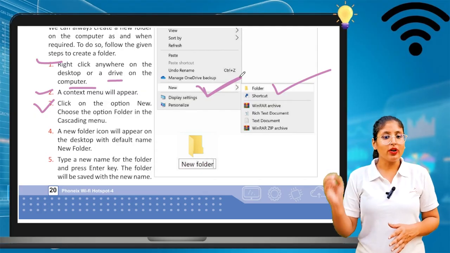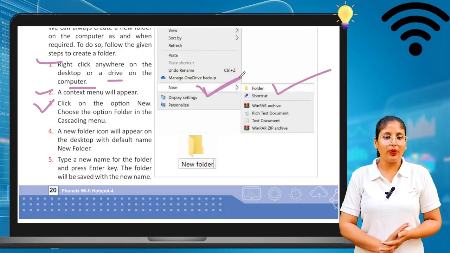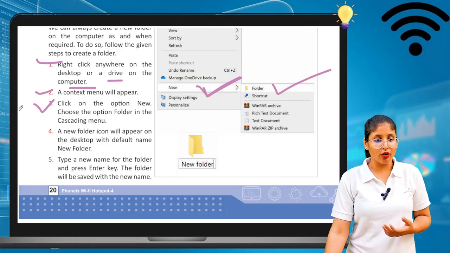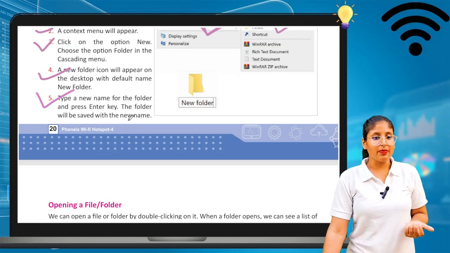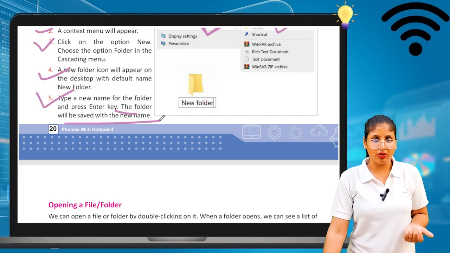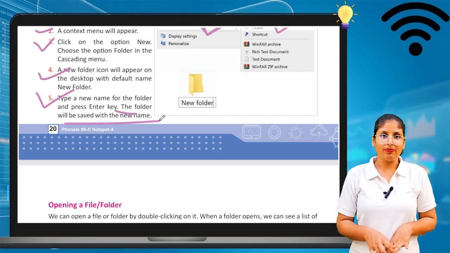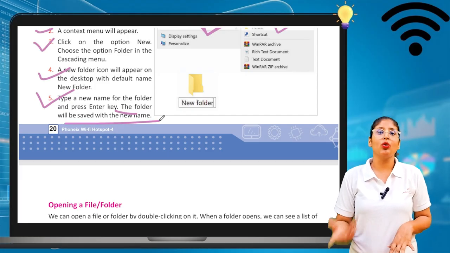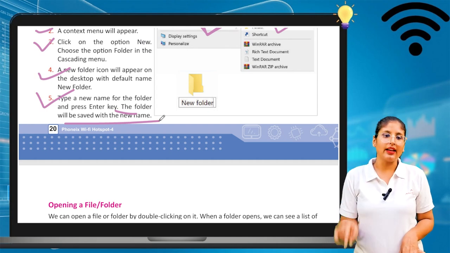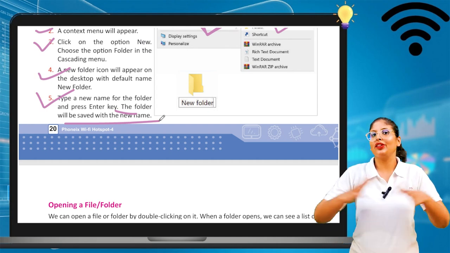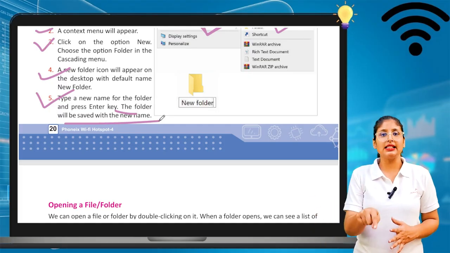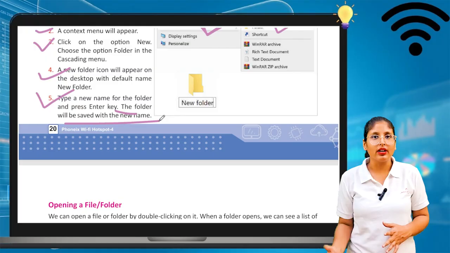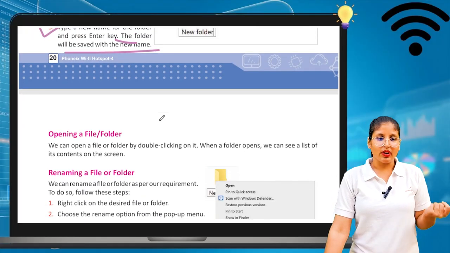Fourth, a new folder icon will appear on the desktop with the default name as New Folder. Here the first option that comes is New Folder. So select that one, then type a new name for the folder and press enter. Rename that folder according to your wish, according to your work. Then you can create your own folder on the desktop. So just do this thing which I told you practically also. Okay. Then you can create your file.